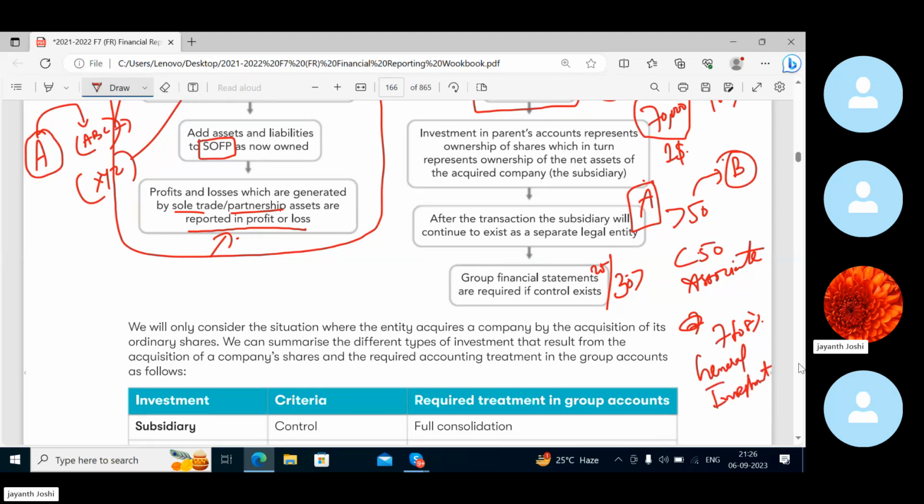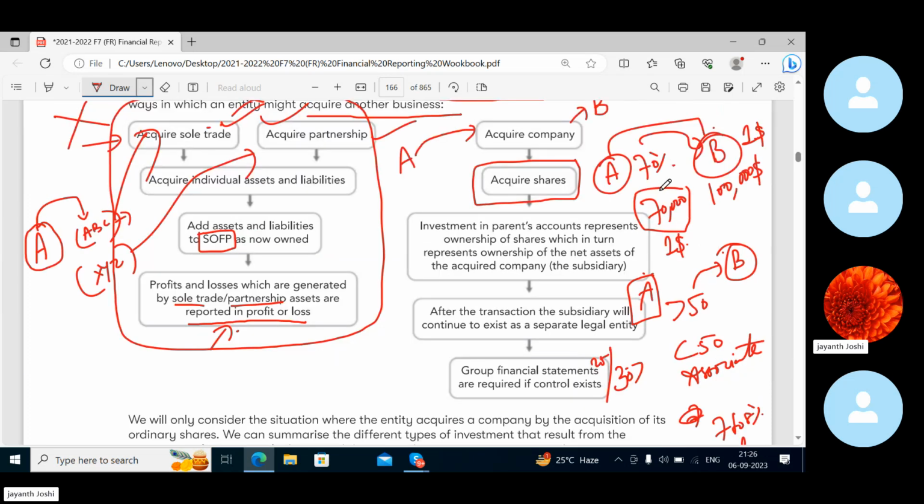Right? So this is what we have seen, and when A company acquires 70% in B company, this is my example. A will be called the parent and B will be called the subsidiary. They can maintain separate statements, but at the end of the year they have to consolidate. So assets and liabilities of A and B will be added together, and that will be called a group statement. We'll be preparing that group statement at the end of the year, right?